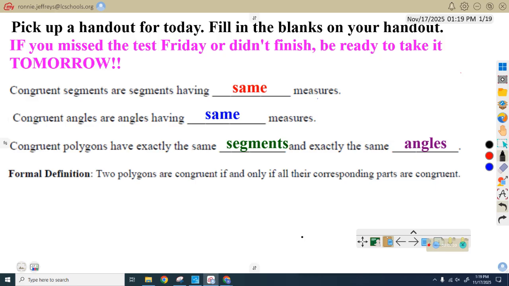All right, congruent segments are segments that have the same measures. Congruent angles are angles that have the same measures. Congruent polygons have the same segments and same angles. If you did not see the third sentence coming after seeing the first two, you're probably about as sharp as a doorknob. Now, the formal definition is that two polygons are congruent if and only if all their corresponding